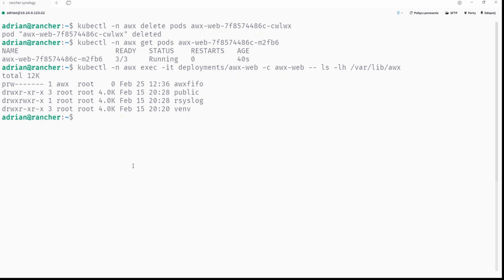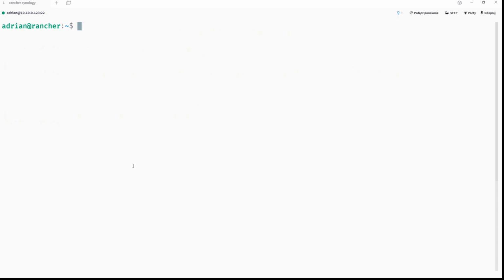Okay, so how to make it work and how to make it permanent? Well, now you need to run the playbook. I will not tell you about the playbook because it's already explained in my tutorial, so you can read about it. But what I'm going to do, I will run the playbook on the working environment, and it will override some settings in the deployment, and it will create a persistent volume and persistent volume claim, and then we will see the solution.